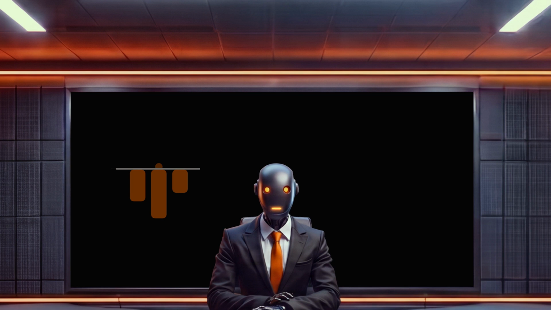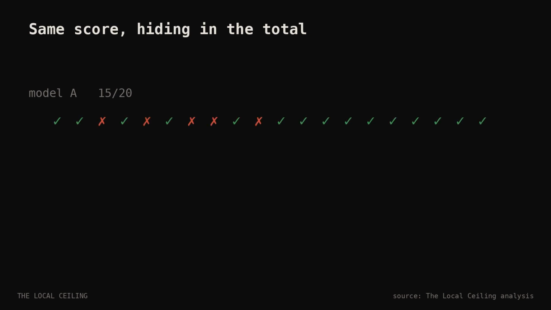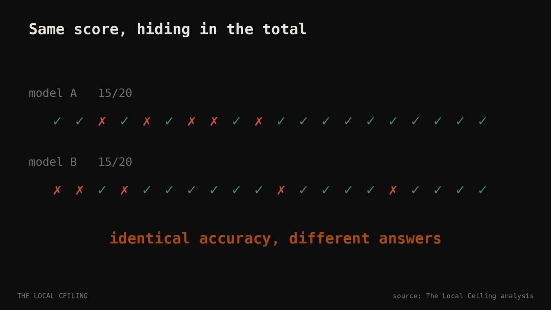Let's get into it. Every quantization comparison you've watched does the same thing. Run the full model on a benchmark. Run the compressed one. Compare scores. Close enough. Safe. That test has a blind spot you could drive a truck through. Accuracy counts how many questions a model gets right. It says nothing about which questions. 2 models can hit the identical score by being right about completely different things, and the total would never tell